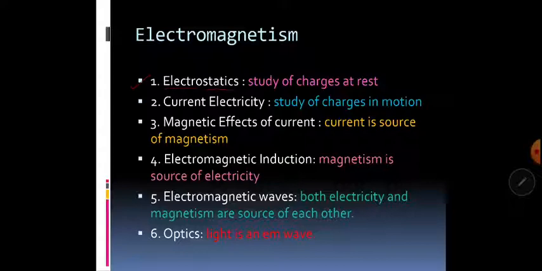Then in unit 2, we are going to discuss current electricity. As you already know, current is the motion of charges in a particular direction. So when we talk about current electricity, we necessarily mean charges in motion. In unit 2, we discuss those physical quantities and phenomena which originate when we study charges in motion.